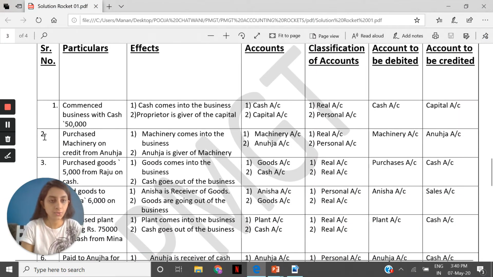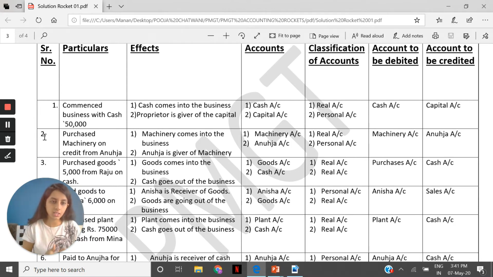Okay, my first transaction was commenced business with cash of rupees 50,000. So here you need to understand only the owner of the business can commence the business. Commence means can start business. Owner of the business and cash are two important accounts that need to be taken into consideration. Your owner has one special account called a capital account. There will be no other account affected if it's the owner account. The owner's capital account is the only account that gets affected for any transactions related to the owner.